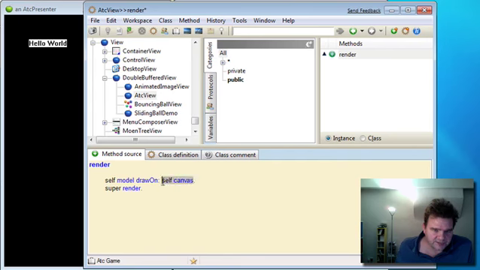Now, what I'm going to do is extract this self canvas part out into an instance variable. If you had Dolphin Professional, you'd be able to do this with a simple refactoring operation.